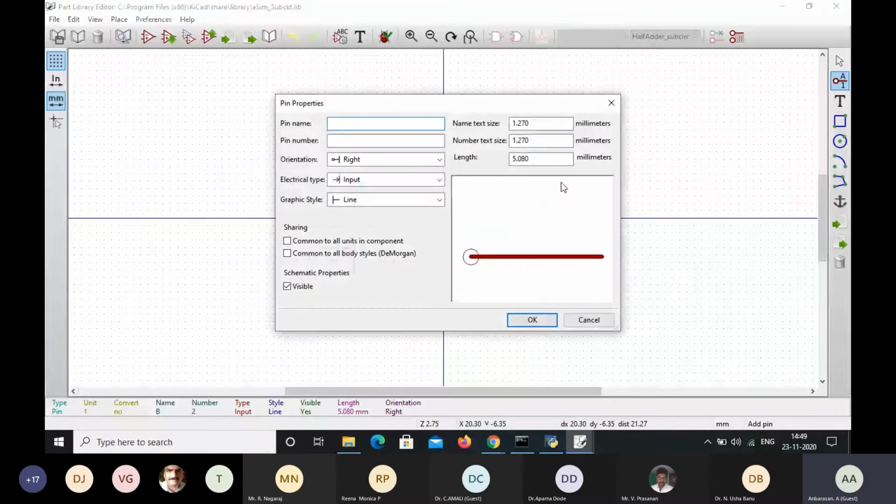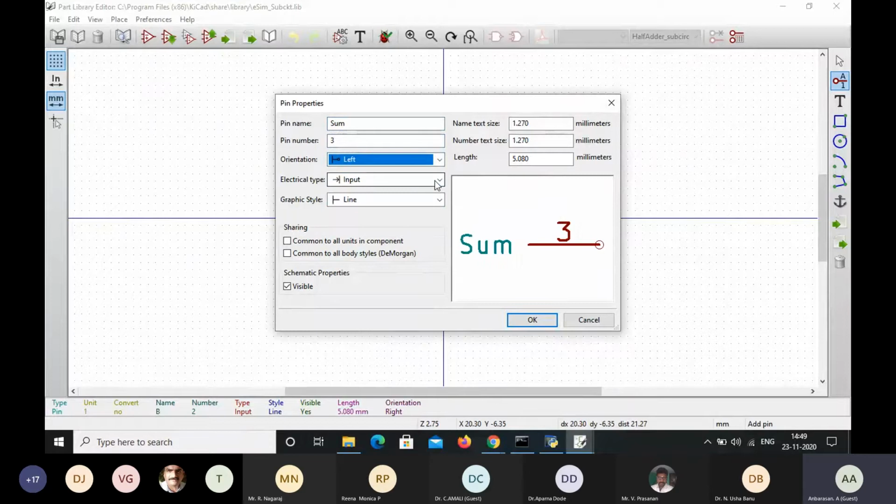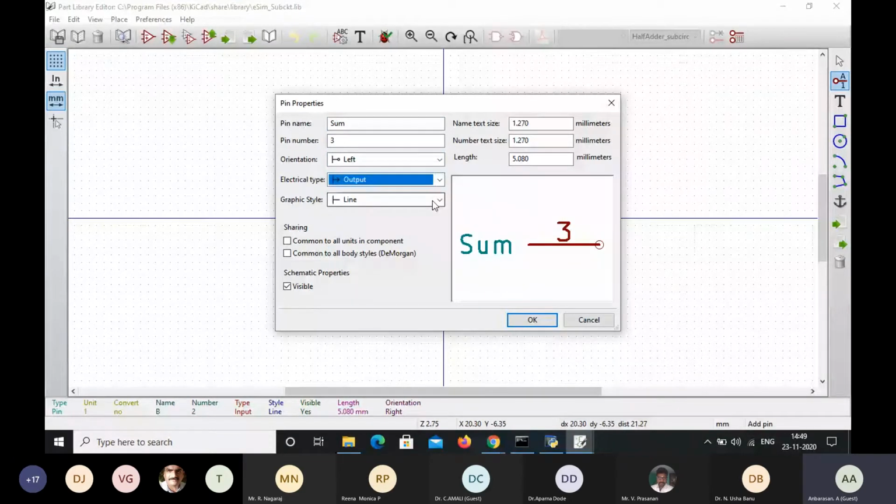Next, I'm going to select the output. In a half adder circuit, there are 2 inputs, A, B, and for outputs, sum and carry. For that, I'm going to give the pin name as sum, and then pin number 3. Here the orientation will be left, and then electrical type is output, and then OK.